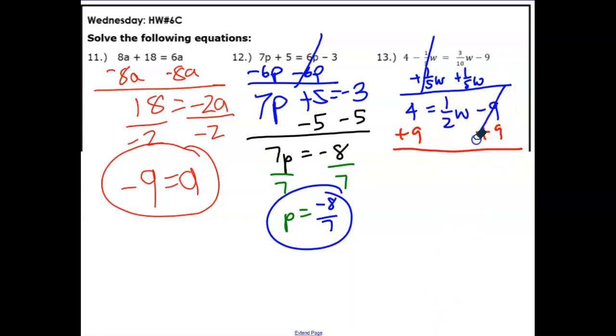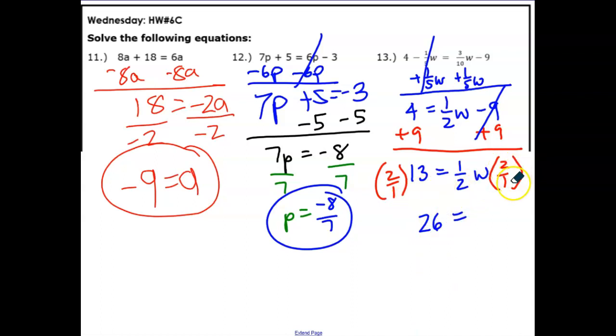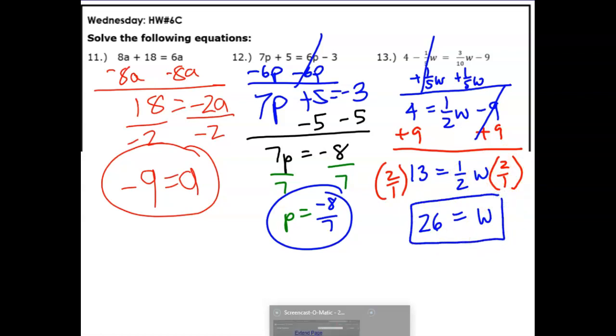That's going to leave me with 9 plus 4, which is 13. And now I know that 1/2 is a coefficient, and you might want to divide by 1/2, but we don't divide by fractions. So if you want to divide by a fraction, you simply multiply by the reciprocal, right? Multiply by the reciprocal. So 2 times 13 is 26. And 1/2 W times 2 over 1 is just going to be 2 over 2, which is the same as 1. All right.